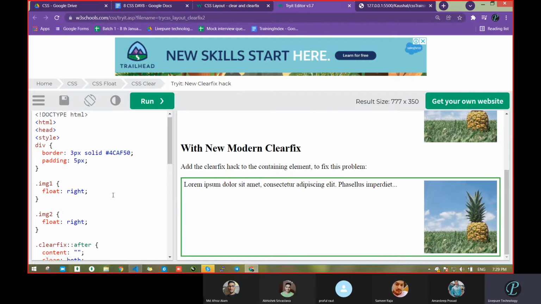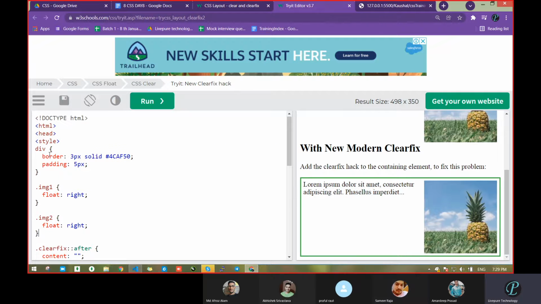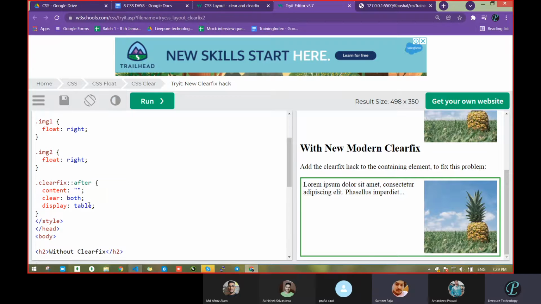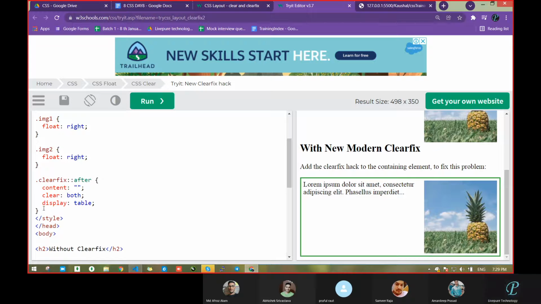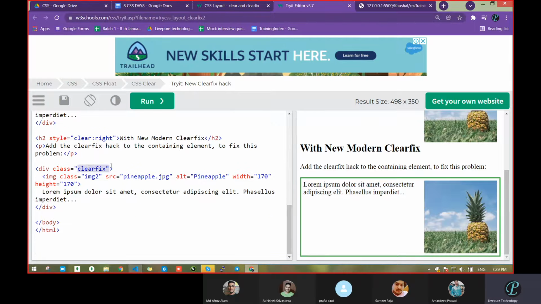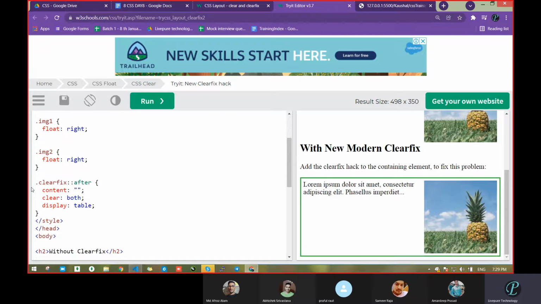So just to go through the code one time. Already we know this one. Div, padding, border, margin, no issue. Then float right, the image has gone to the right side in both scenarios. Image 2 also has gone to the right side. Now come to this one. Clearfix, he has added that class. It is actually not doing anything. He just passed the name clearfix. Class name clearfix he took, and something he passed.